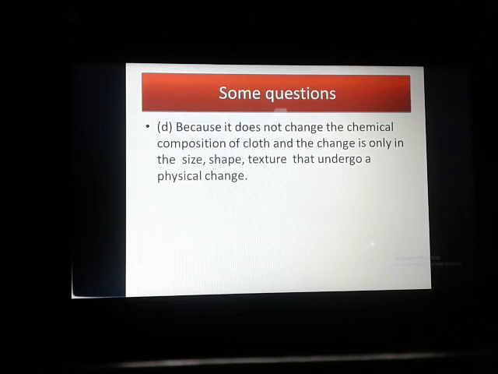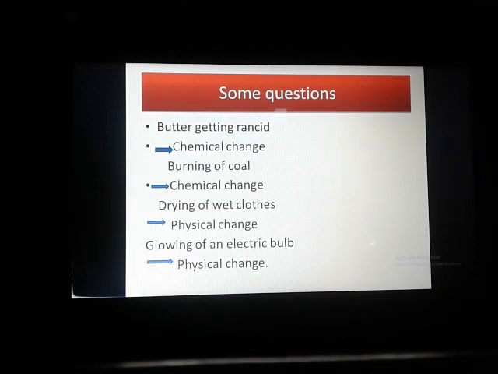So this process is a physical change, because there is no change in the chemical composition of the cloth, and the change is only in size, shape and texture. So this is the whole idea about physical and chemical change.